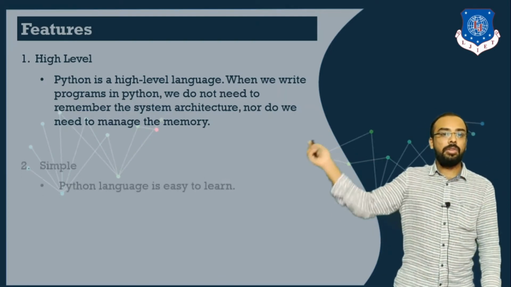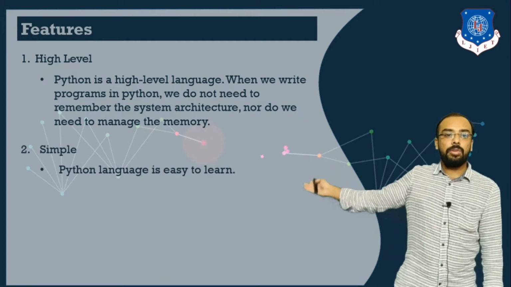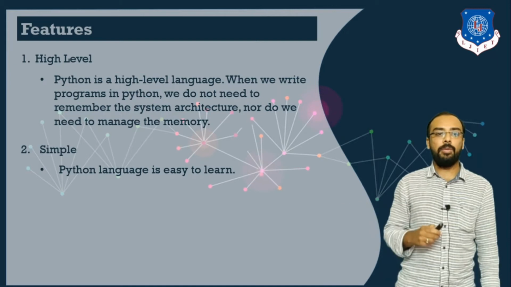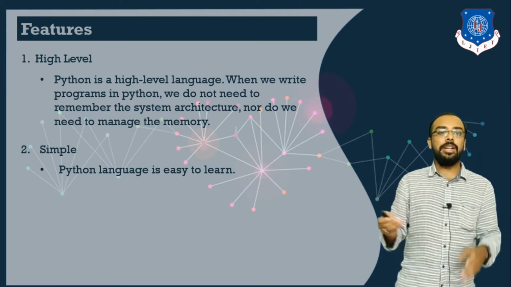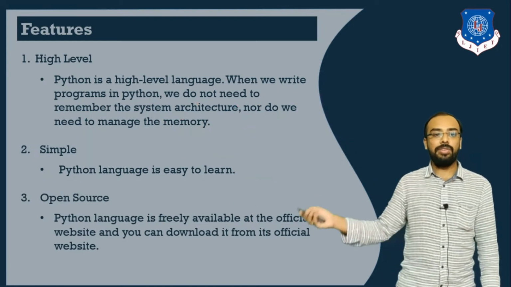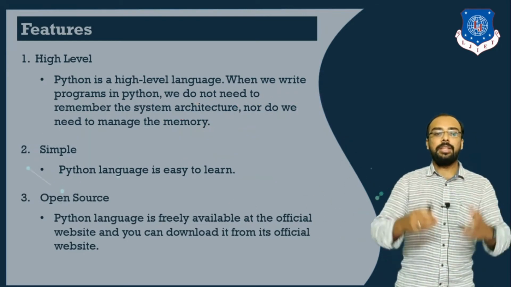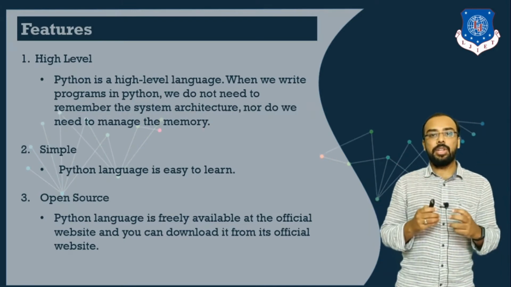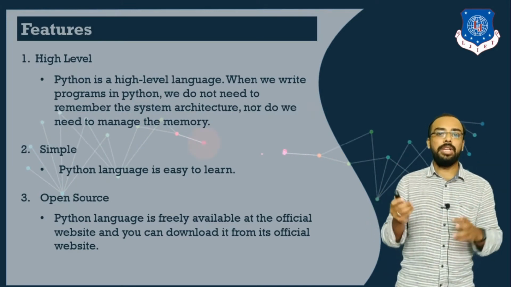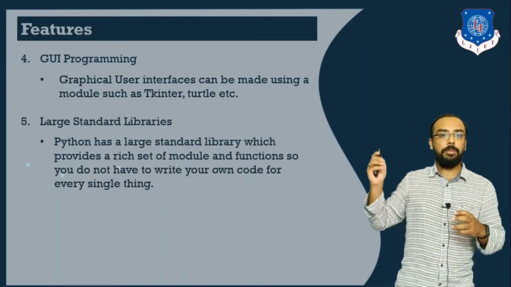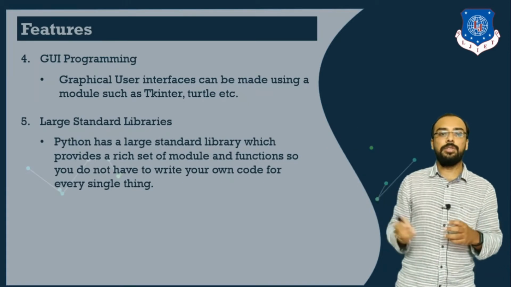Next thing that comes into consideration is simple. Python language is very simple. If you have a basic idea about programming languages, you can easily deal with it. The next important feature is open source. The Python language is freely available at its official website, and you can download it freely. Next important feature of Python is that it provides graphical user interface programming.